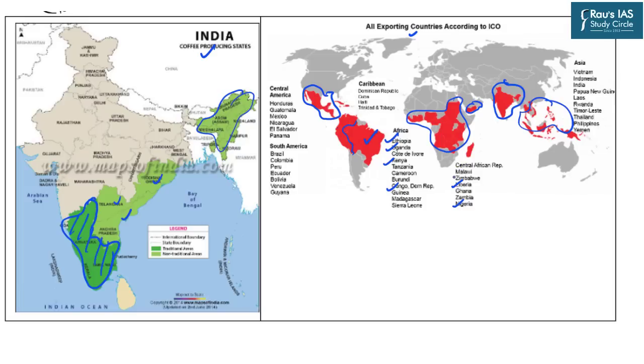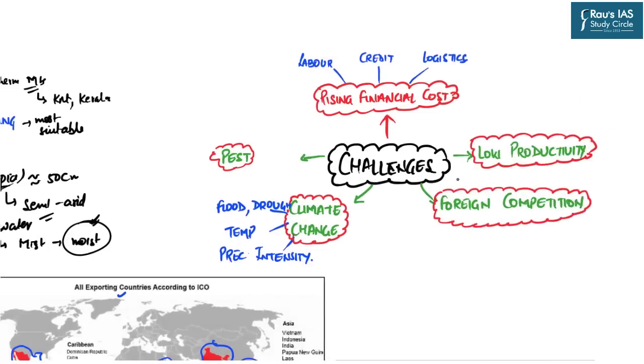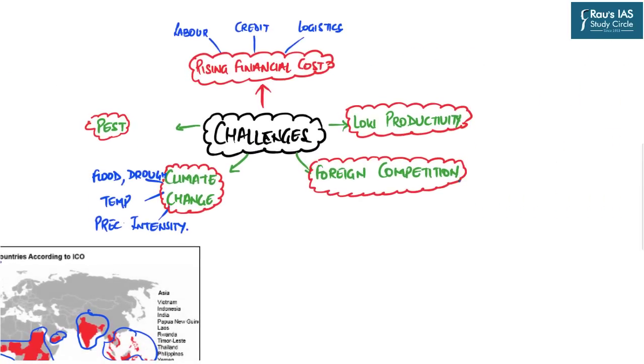But now this article has talked about certain crises and challenges which the coffee industry is facing, and hence we will discuss those challenges also. The first and foremost challenge is rising financial costs. That means the input cost of coffee as well as the coffee industry is increasing. For example, we have just talked about the increase in labor cost.